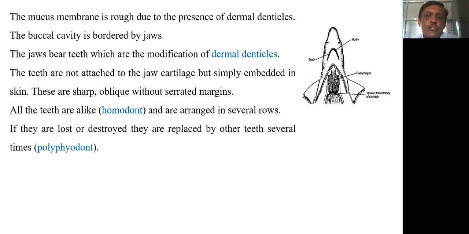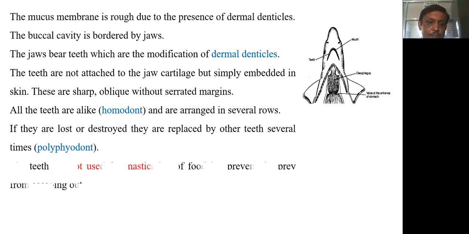If these teeth are accidentally lost from the jaw, they are replaced by new teeth several times. That means several times if the teeth are broken or lost, then a new tooth may arise at the same place. This condition is called polyphyodont. So the teeth of Scoliodon are said to be homodont and polyphyodont.